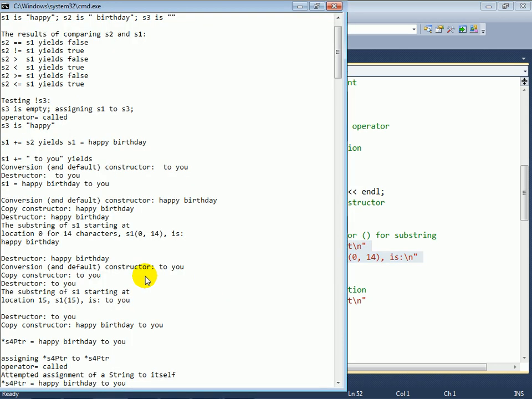So if I take a look at my output, you can see that it gives me back happy birthday. Now you can see that there's a lot of stuff going on here as a result of that operation. And we'll talk about what's happening here in the output when we take a look at the overloaded plus equals operator, and also at the overloaded parentheses operator, which is the one we're looking at right now. These things have additional overhead that you need to be aware of, so we'll point out where that's coming from in the example. So here, again, the first 14 characters.